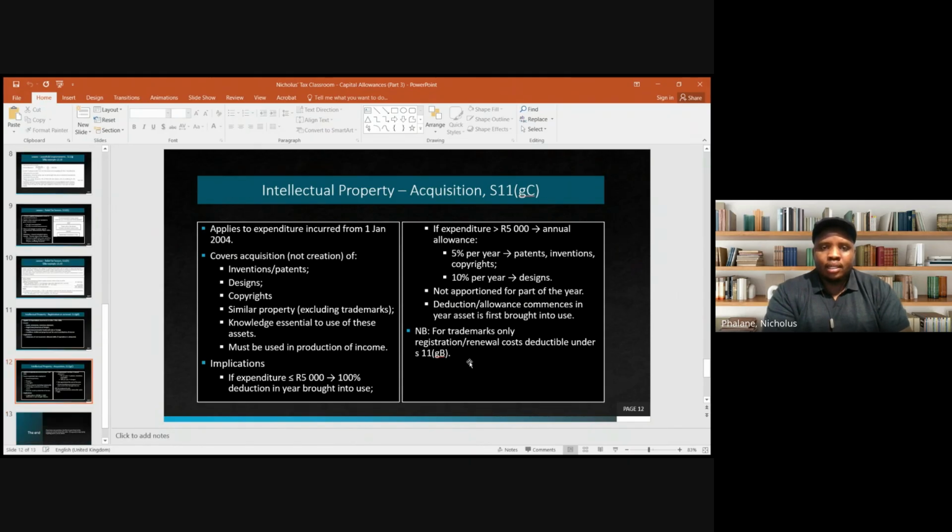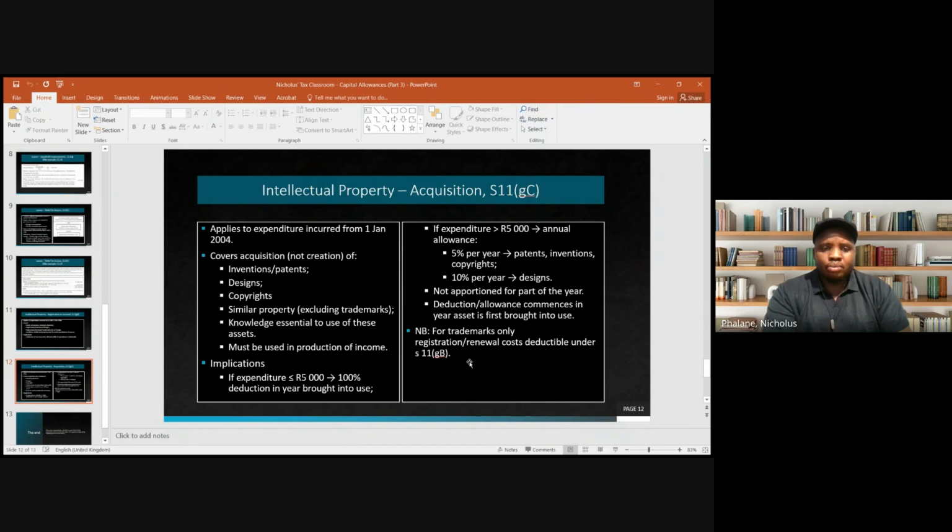Then if you are acquiring the intellectual property, Section 11G(c) applies. So we are saying it applies to expenditure incurred on or after 1 January 2004, right? It covers acquisition and not the creation of the following: inventions, patents, designs, copyrights, or similar property. So trademarks are not included here, so we are saying excluding trademarks. Essentially, trademarks only have allowances or deductions if you are registering or renewing them. If you are acquiring them, then there are no deductions or any allowances, right?